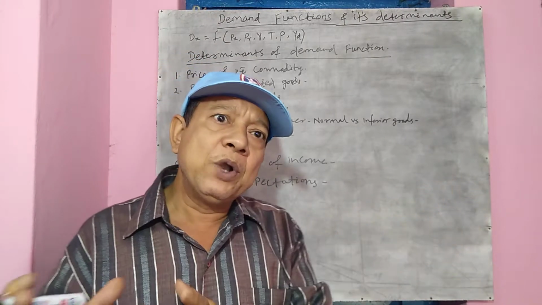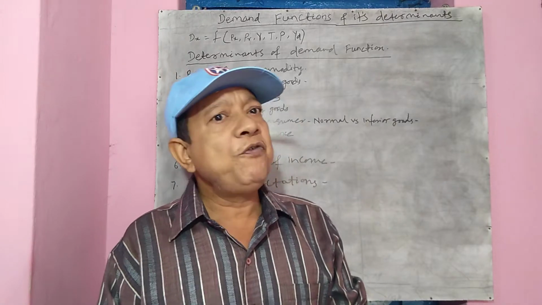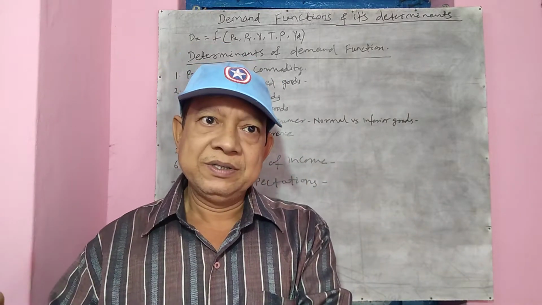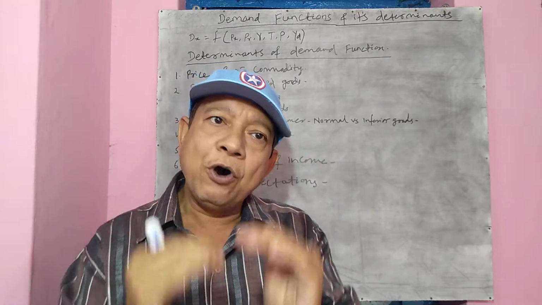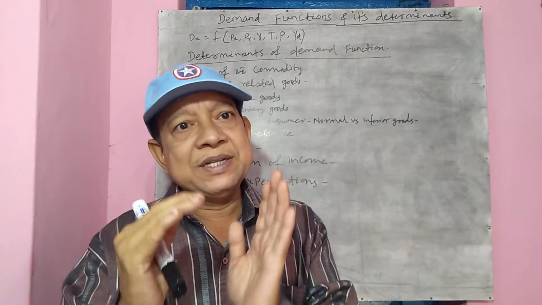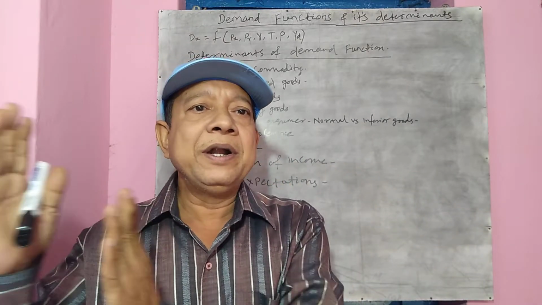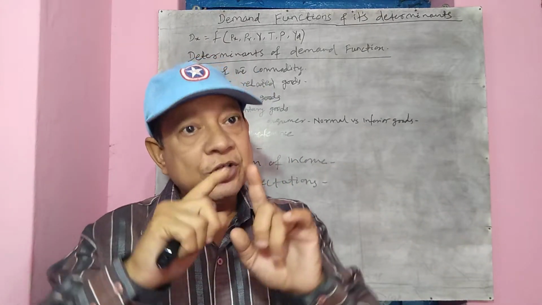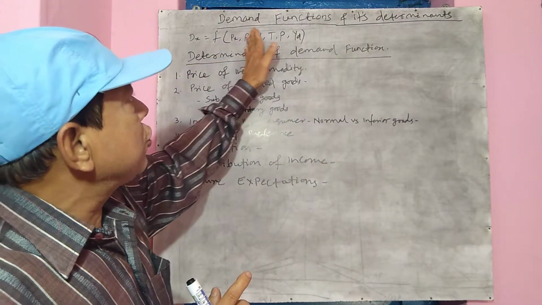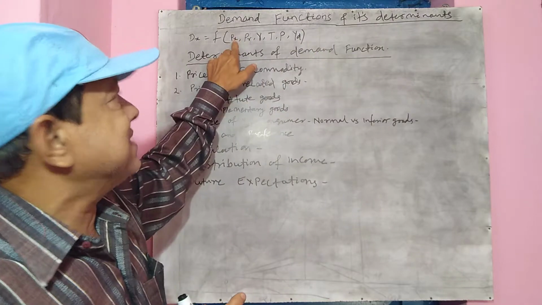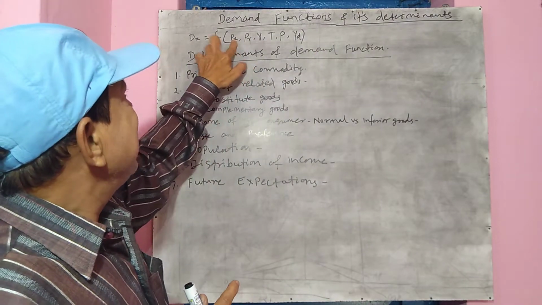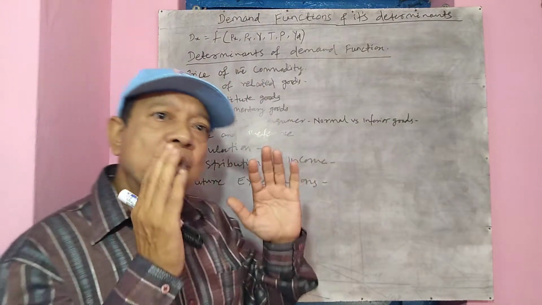Now in the law of demand, what did we do? In the law of demand we say, other things remaining constant, when there is a fall in price, quantity demanded expands, and when there is a rise in price, quantity demanded contracts. Here, other things remaining constant means we keep all other things constant except price, so price and demand are the only two variables.